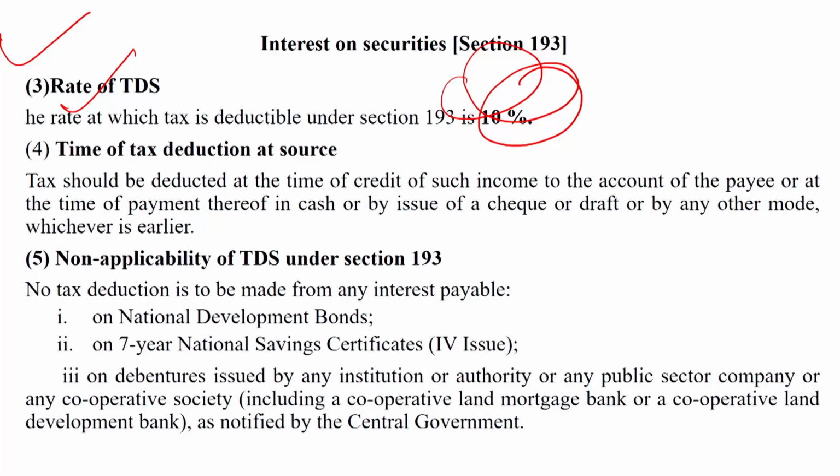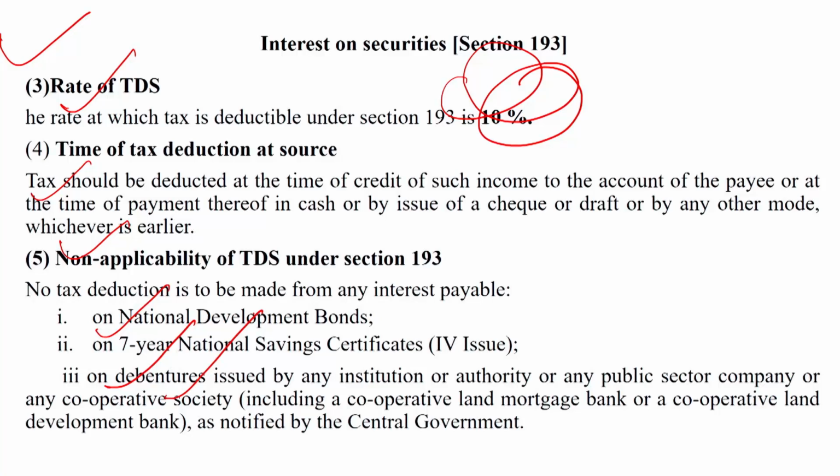On debentures issued by any institution or authority or any public sector company or any cooperative society, including a cooperative land mortgage bank or cooperative land development bank as notified by the central government, tax is not required to be deducted.